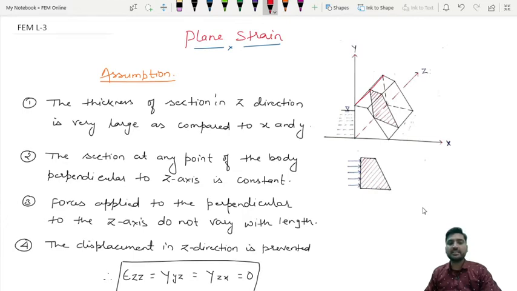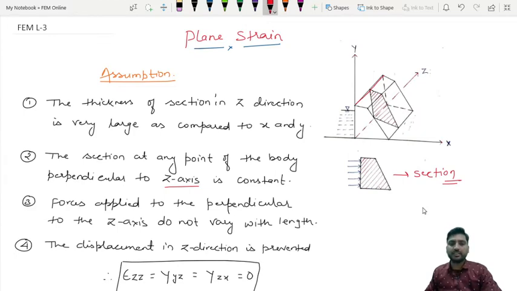Second, the section at any point of the body perpendicular to z direction is constant, or perpendicular to z axis is constant. Means if we take the section at any point of the body perpendicular to the z direction, it will be constant. So if you take the section perpendicular to this z direction, you will find the same section. Means the section will be constant, in the sense the shape and size as well as the forces acting on that section will be constant.